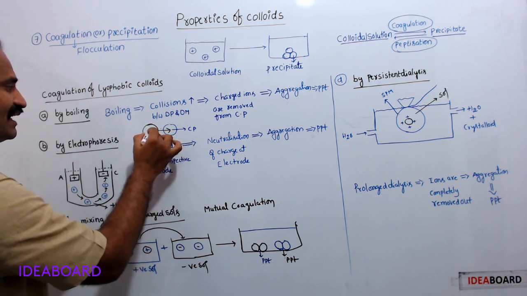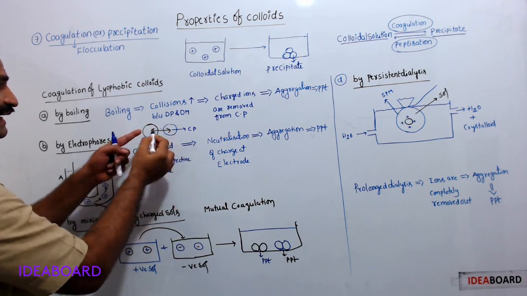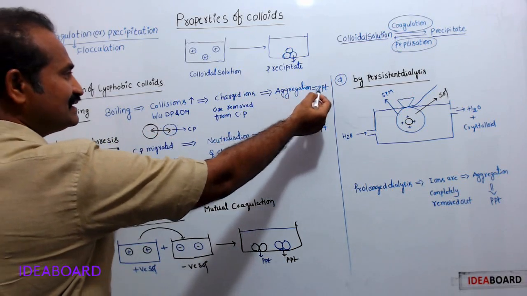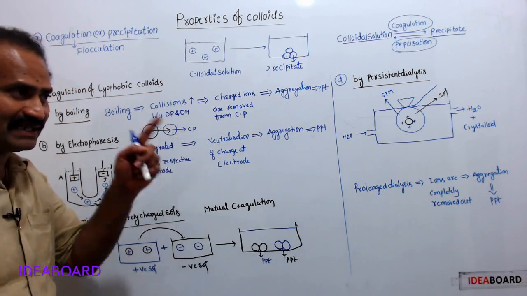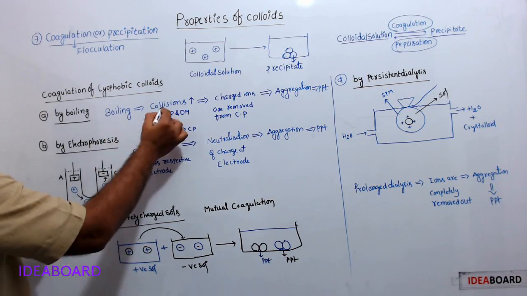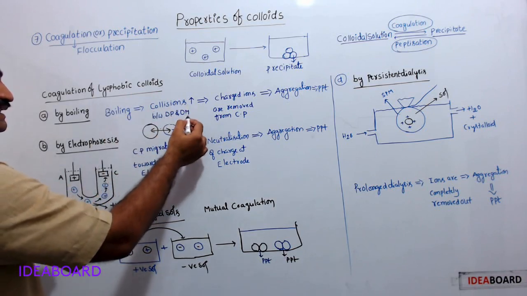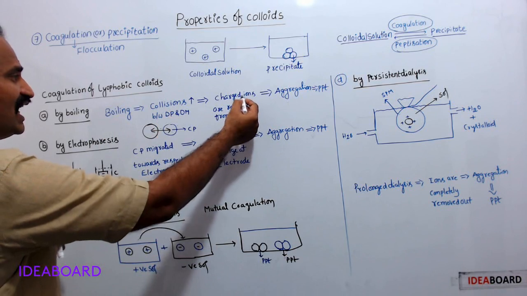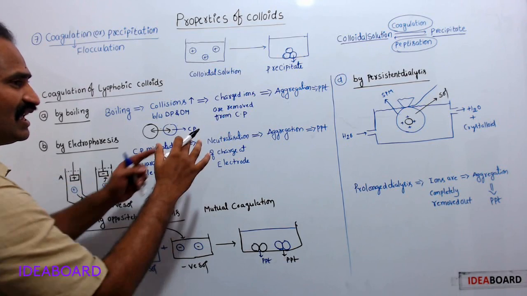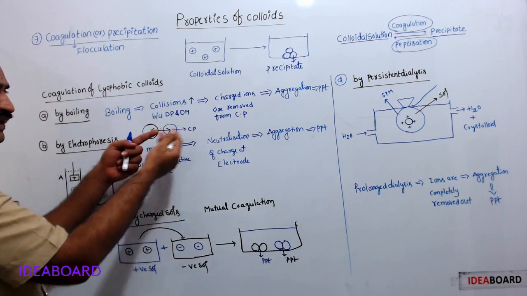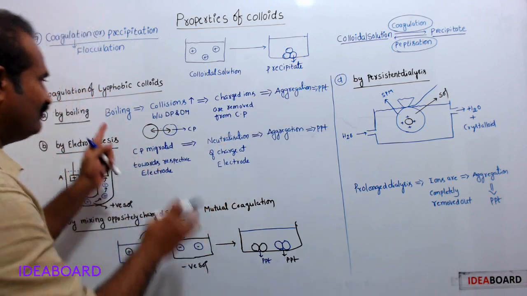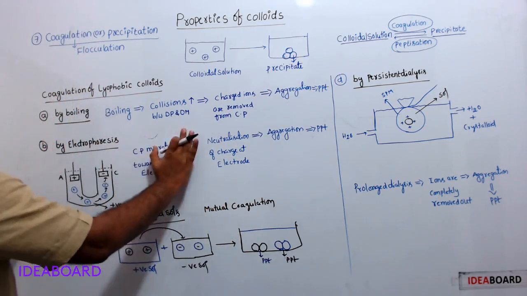When these do not have charge, they start to attract each other, and aggregation of particles takes place, which leads to precipitate formation. Finally coagulation takes place. So on boiling a colloidal solution, collisions between dP and dM increase, as a result of which charged ions are removed from the surface, and the particles join together and form precipitate. Therefore boiling leads finally to coagulation.